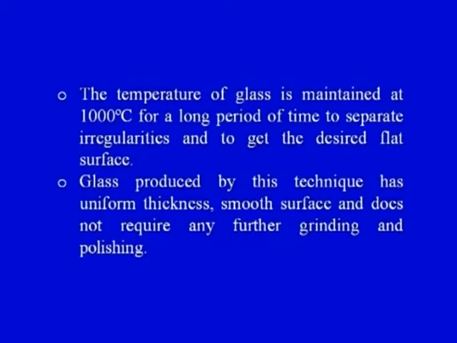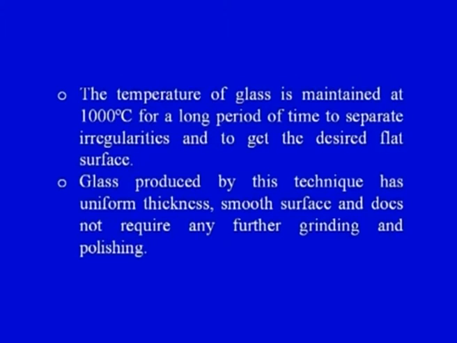We will try to understand this with the help of a diagram, but first the important variables that have to be controlled in order to process a flat glass by this process. The temperature of the glass is maintained at 1000 degrees centigrade for a long period of time to remove irregularities and to get the desired flat surface.